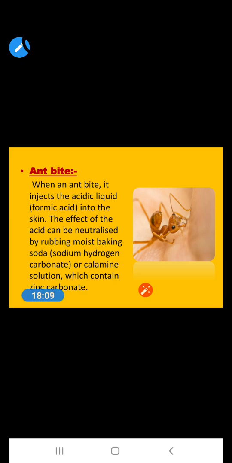This effect of acid can be neutralized by rubbing moist baking soda, which is sodium hydrogen carbonate. This baking soda is basic in nature. That's why it neutralizes the effect of acid, and that's why we rub it on ant bites. Like this, we can cure it.